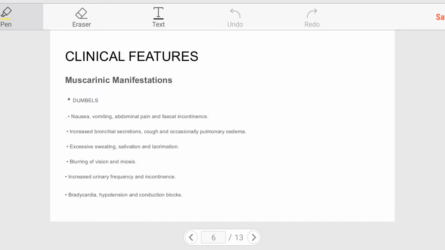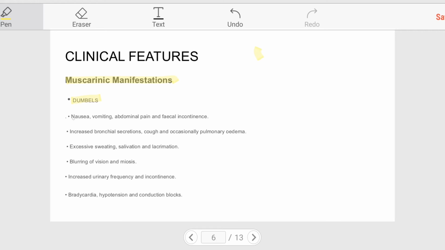Let's look at the clinical features of organophosphorus poisoning. First, the muscarinic manifestations. DUMBELS. You guys know DUMBELS. What is it? D stands for diarrhea, U stands for urination, M stands for miosis, B stands for bronchorrhea, E stands for emesis, L stands for lacrimation, and S stands for salivation.